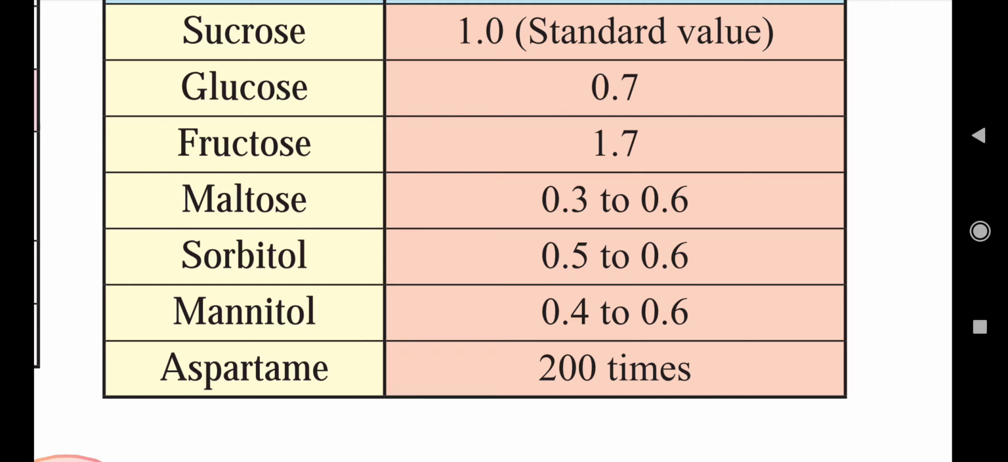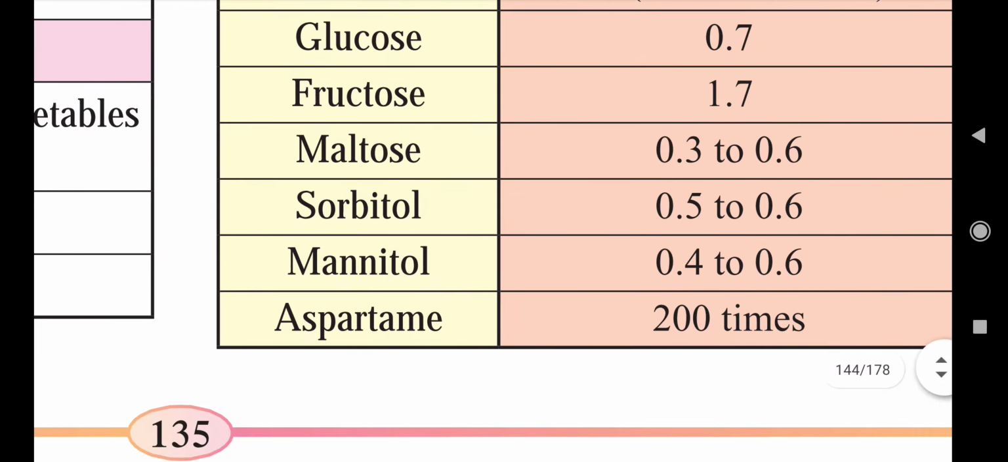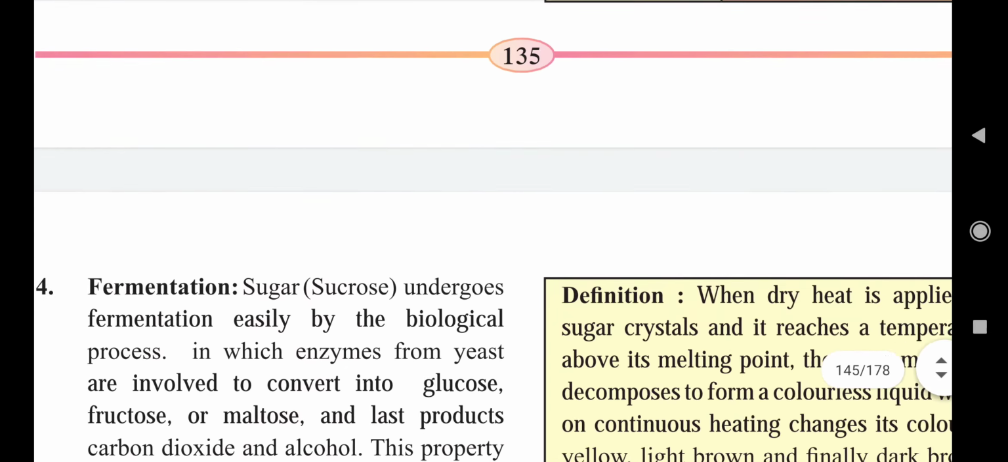What are non-nutritive sugars? We can also call them artificial or synthetic sweeteners, and they are compounds which do not increase the glucose or sugar value of your blood. So it is very important for diabetic persons. Aspartame is a non-nutritive sweetener and it is 200 times sweeter than sucrose. So this is the sweetness index of various sugars.